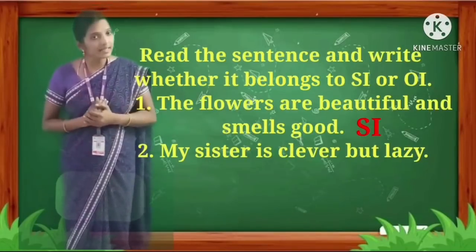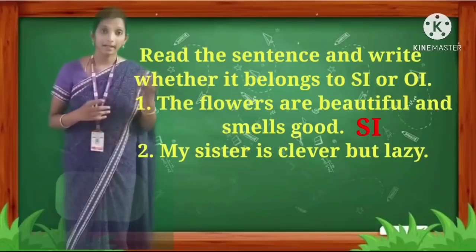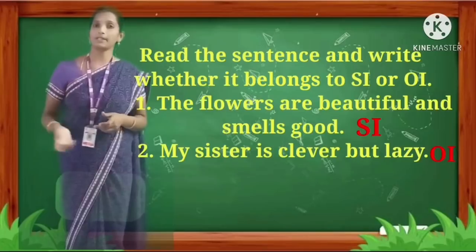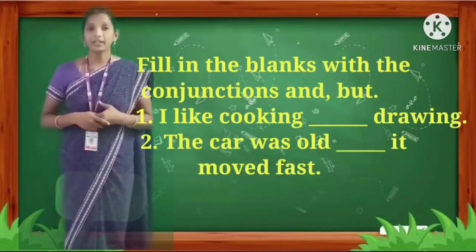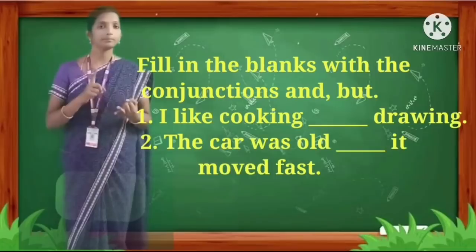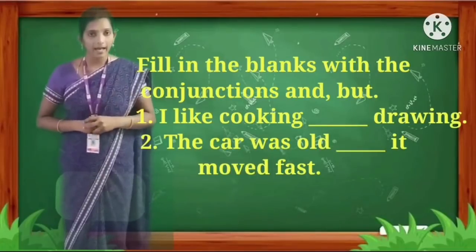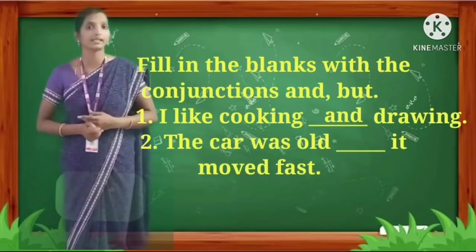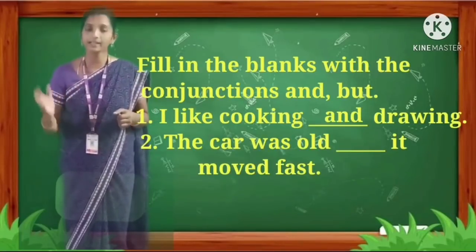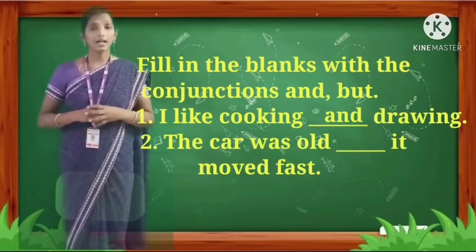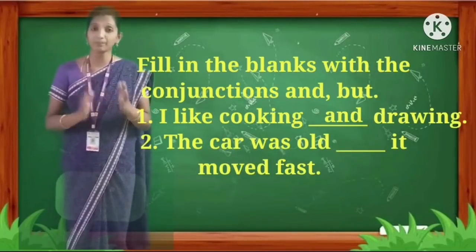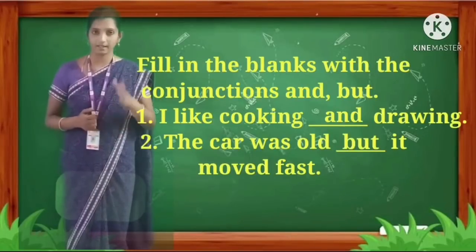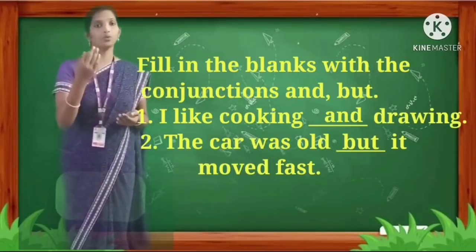Second, my sister is clever but lazy. Clever but lazy. The conjunction but is used, so here it is OI, opposite idea. Next, fill in the blanks with the conjunctions and, but. First one, I like cooking dash drawing. I like both, so what should the conjunction be? And. I like cooking and drawing. Very good. Second, the car was old dash it moved fast. Though it was old, it moved fast. So it should be but. The car was old, but it moved fast.